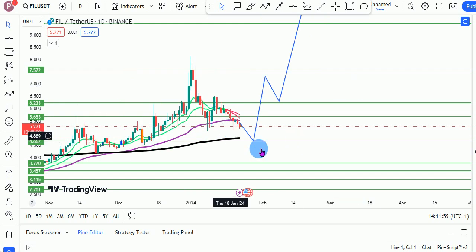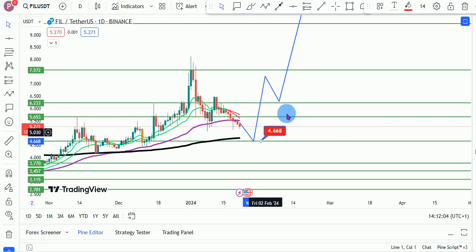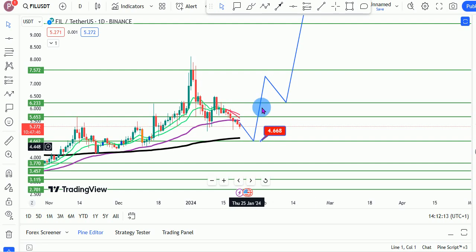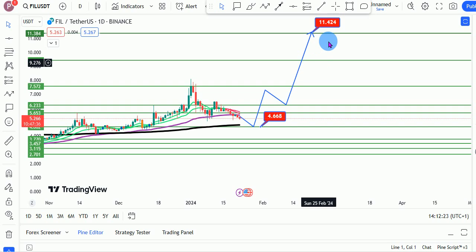So we are expecting one more drop right here for Filecoin, exactly into this $4.6 level before we are expecting some sort of massive bounce to the upside. And I'll show you why we are still expecting one more drop into this $4.6 before we see a bounce. First, we need to see structure formed above the bull market EMA before we see that massive bull run for Filecoin, right?